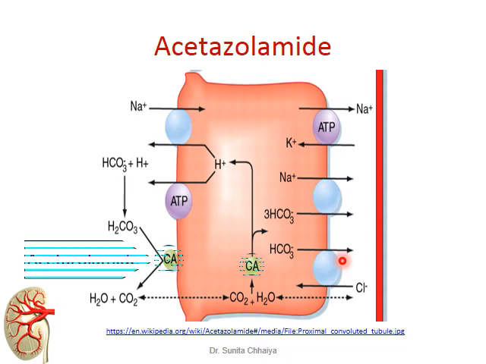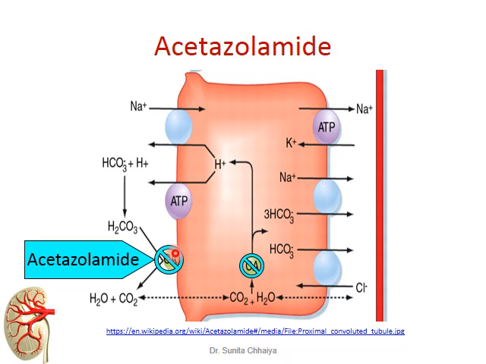If acetazolamide is administered, it inhibits the carbonic anhydrase enzyme present in the renal tubular cell. Inhibition of that enzyme prevents the reabsorption of bicarbonate ion, as well as the reabsorption of sodium ion. So along with bicarbonate ion, some amount of sodium ion is also eliminated with the help of acetazolamide.